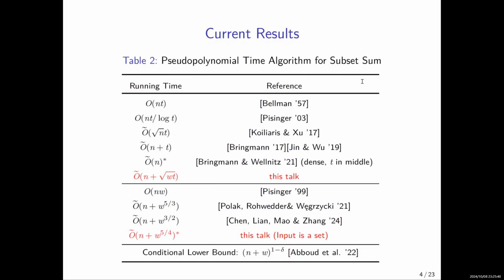In this paper, we make progress by presenting an order n plus square root of W times T time algorithm. As the best known prior result is order n plus T, and the major open problem is order n plus W, we kind of get into the middle point of the whole journey. As a side result, we also obtain order n plus W to the power of 1.25. But in this case, we would require the input to be a set. All the other results actually work if the input is a multiset.